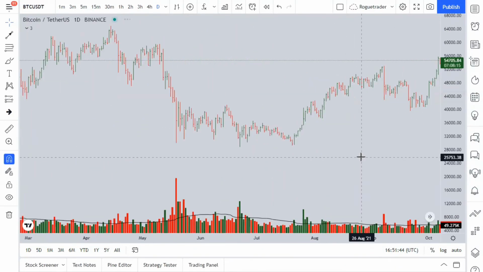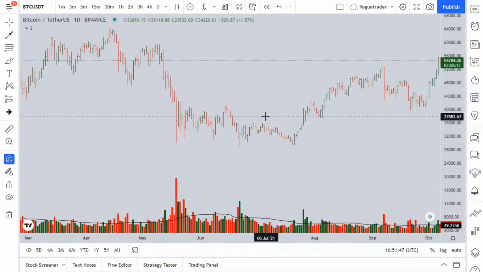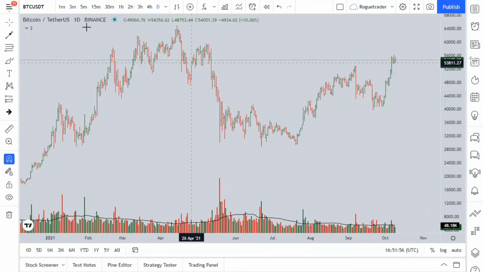Right now we have the Bitcoin chart. This is a daily time frame. So technically I trade cryptocurrencies from 1 hour to daily time frames, or sometimes I even trade 2 hours or 4 hours. Why do I trade daily time frames, or let's say 2 hour, 3 hour time frames? Because cryptocurrency markets are 24-hour markets, right?